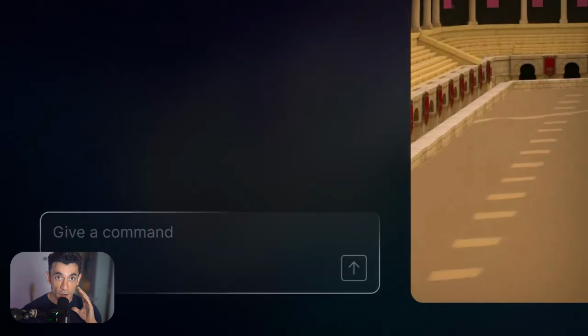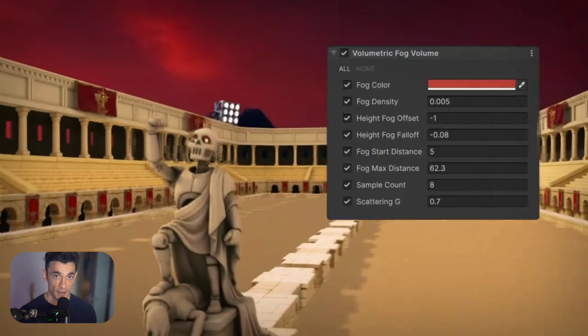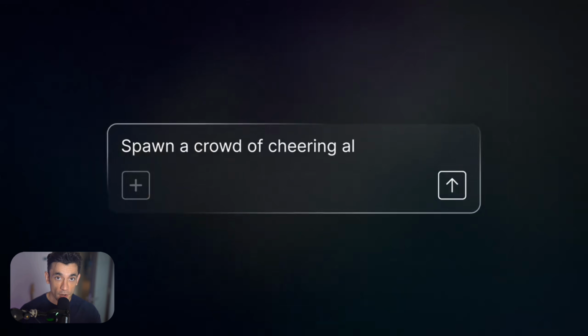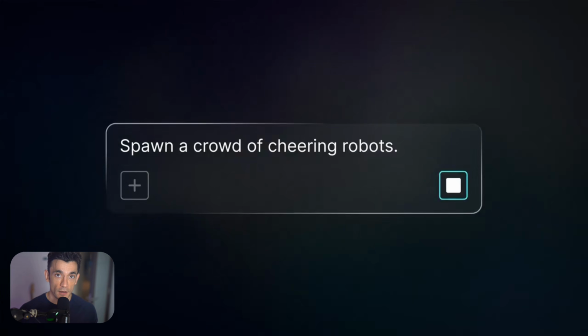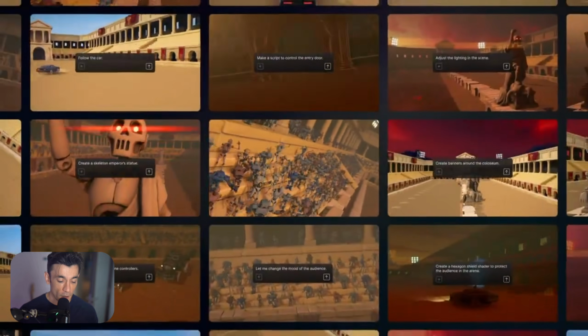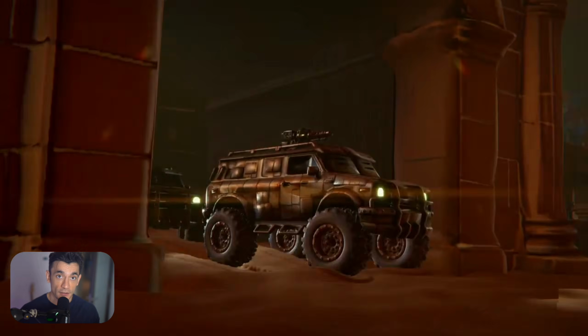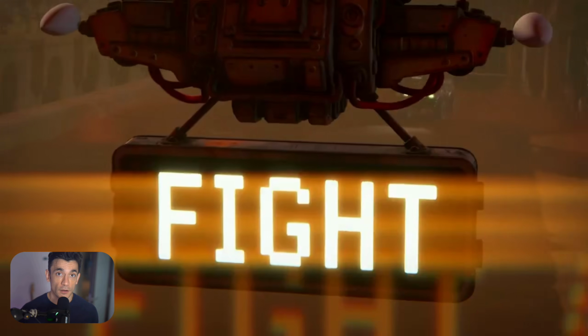You're iterating at a completely different speed. You've got a profiler capture full of performance issues. You hand it to the AI. It tells you which ones are the real problems and how to address them. So you're tackling actual bottlenecks instead of guessing. You're a designer, not a coder. You want to try a mechanic but don't know C#. You describe it. The agent writes the code. Your idea gets tested without you needing to learn programming first.